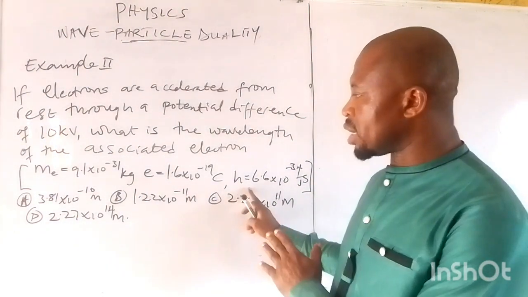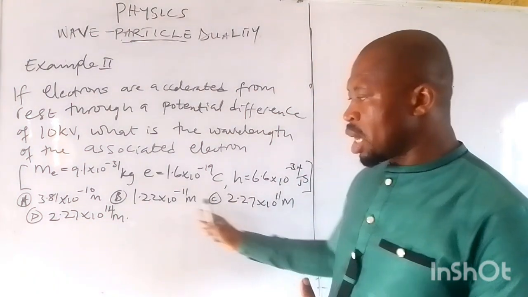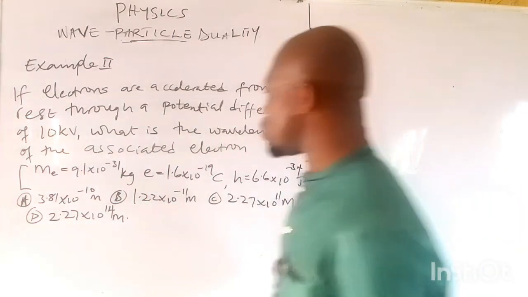Planck constant is this. Now, the answer, of course, is a JAMB question. The answer was one of these. Now, solution.